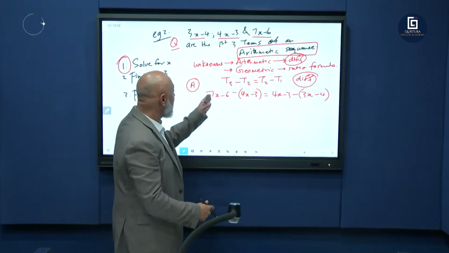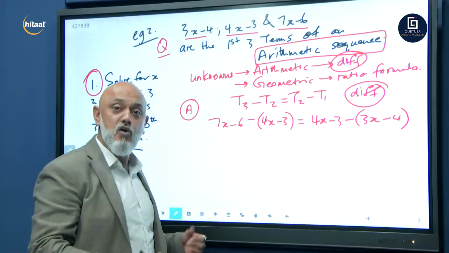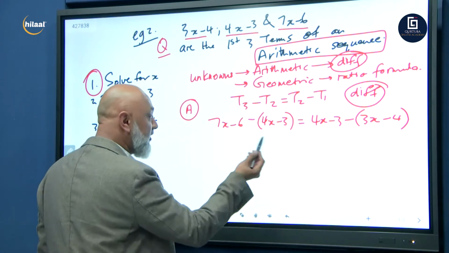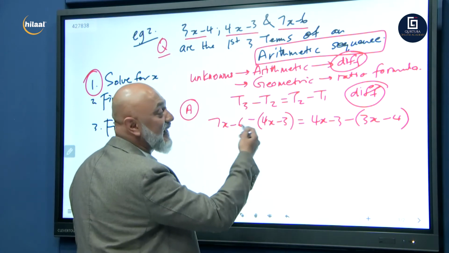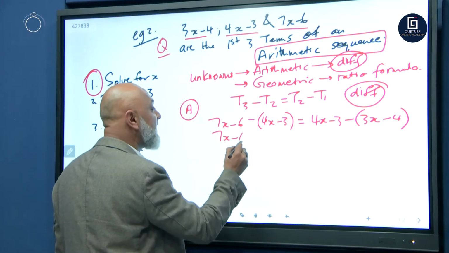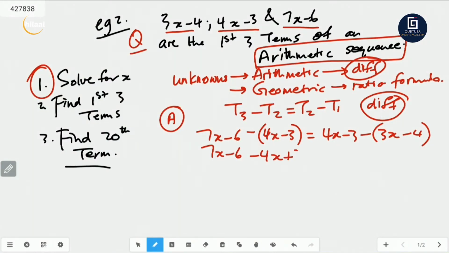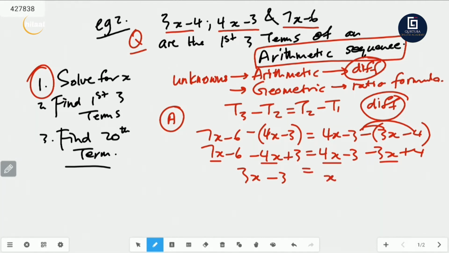All we're going to do now, guys, is remove the brackets, collect our like terms and solve for x. This is basic algebra, like grade 8 algebra. So 7x minus 6 minus 4x plus 3 is equal to 4x minus 3, minus 3x plus 4. Remember, we're distributing the negative. 7x minus 4x is 3x, minus 6 plus 3 is minus 3, equal to 4x minus 3x is x, minus 3 plus 4 is 1. 3x minus x is 2x, equal to 1 plus 3 is 4. So 2x equals 4.